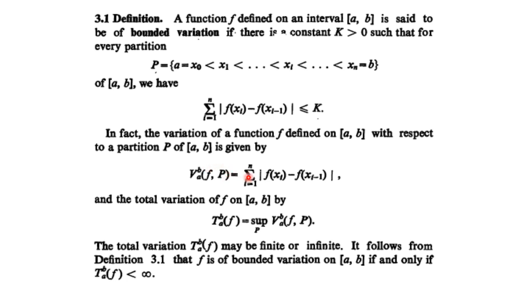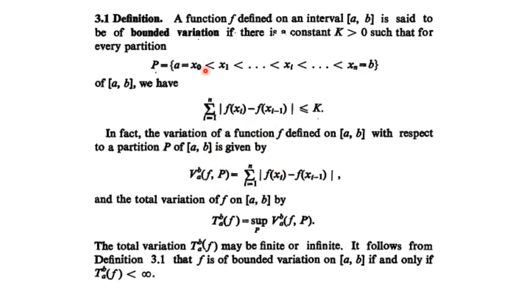This is nothing but you take the variations. With respect to this partition you find out the variation of the function. Then you add it. So this is called the variation, and it will change with respect to the partition. Let's suppose in the partition we have only 3 points, x0, x1, and the last xn, right? Means a, then any point between them, and then the last point. Then the variation will be different.